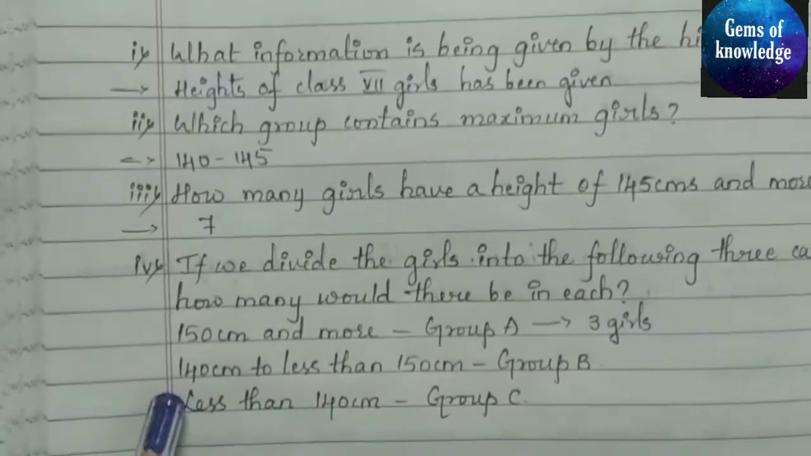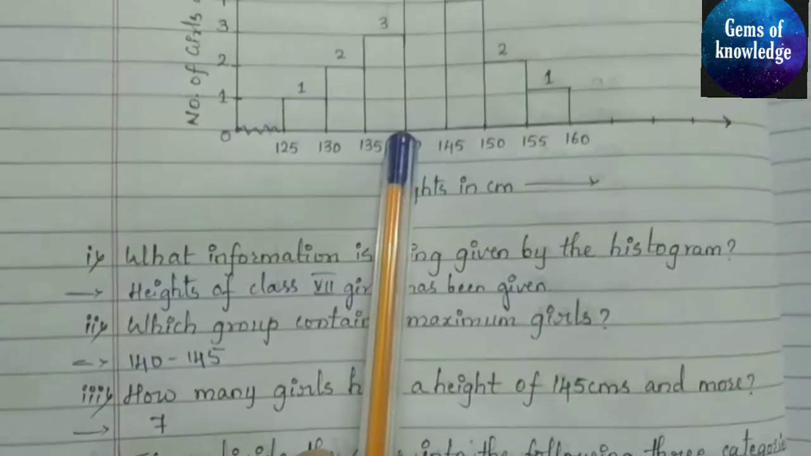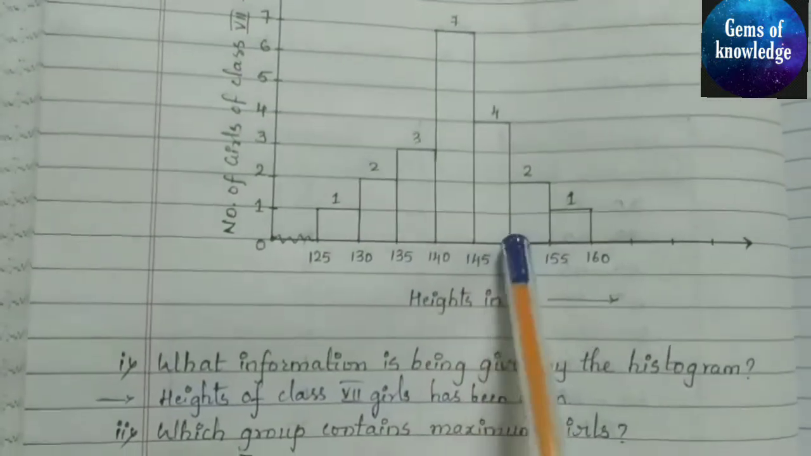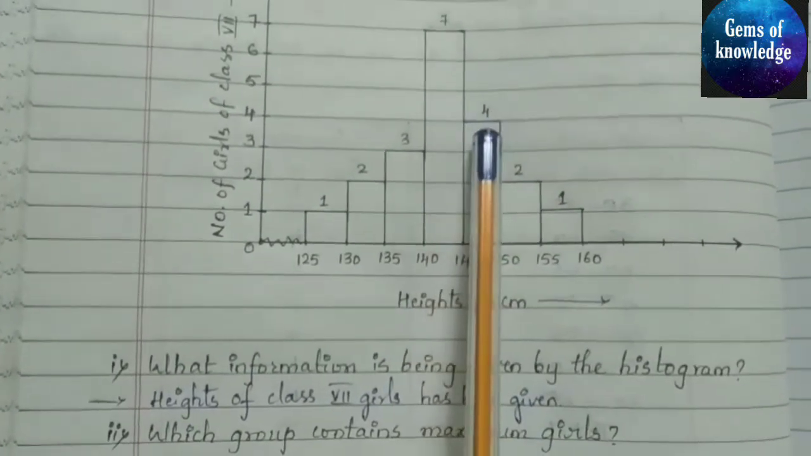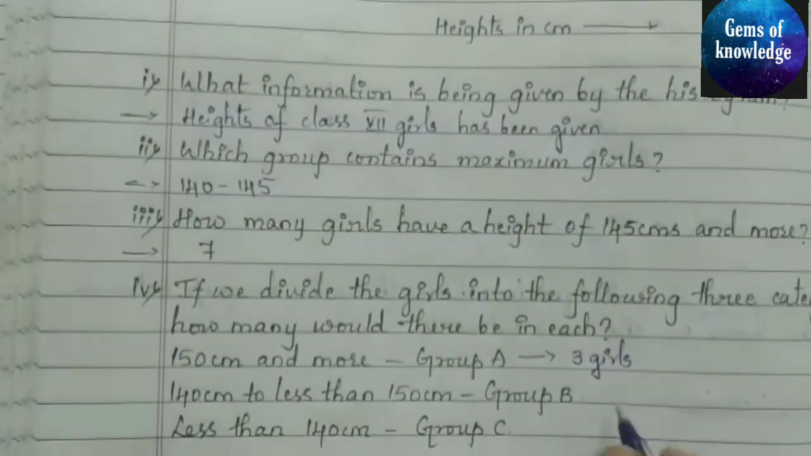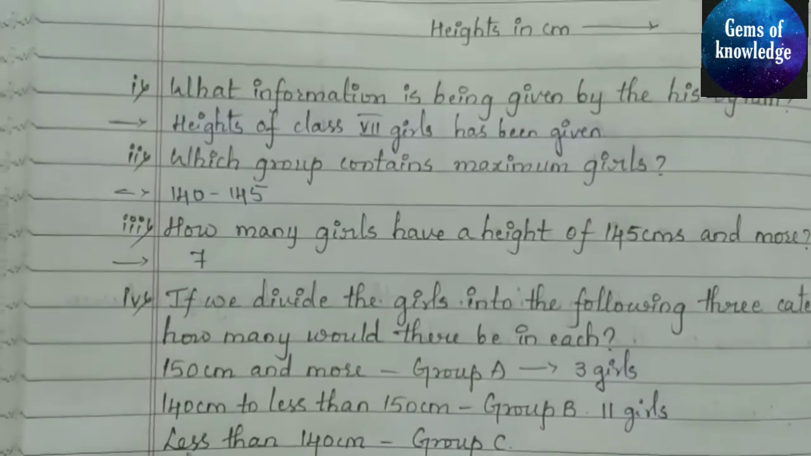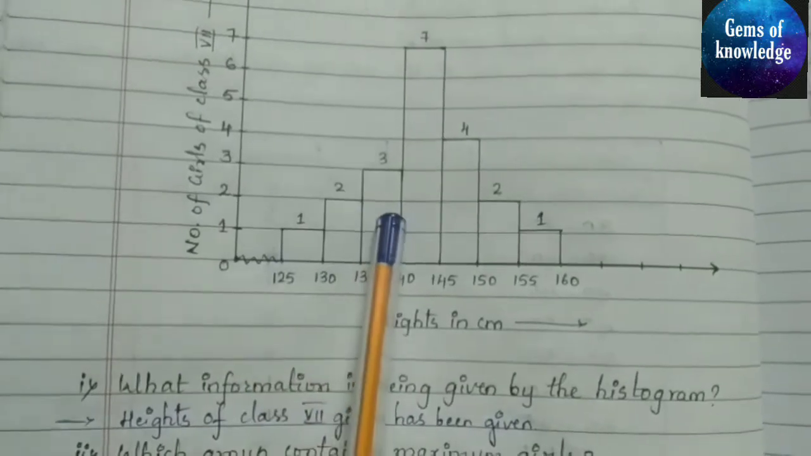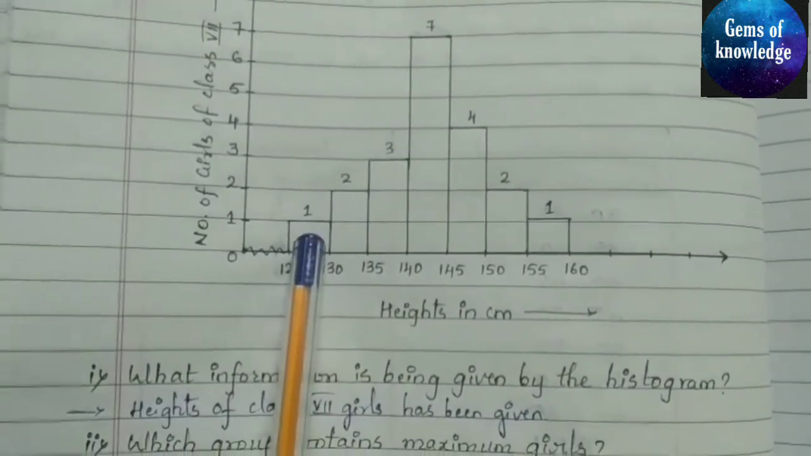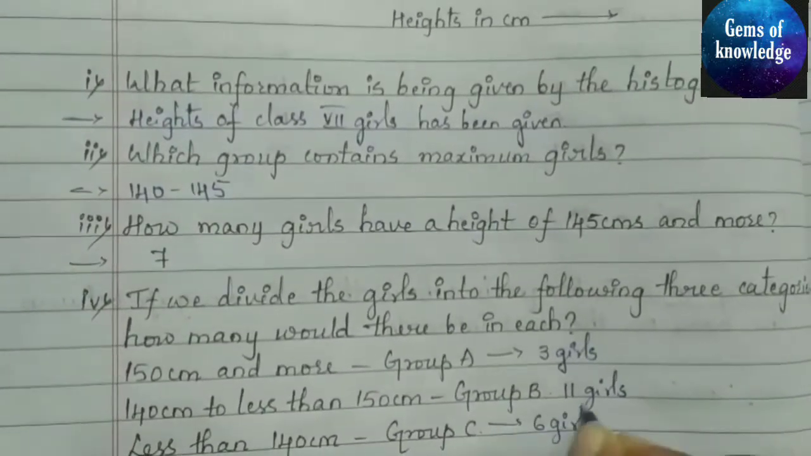Next, 140 centimeter to less than 150 centimeter. Okay, so between this range and this range. So 7 plus 4, that is nothing but 11 girls. So here you can write 11 girls. Next, less than 140 centimeter, that is group C. Less than 140 centimeter means from this point you have to see the lesser numbers. So 3 plus 2 is 5, 5 plus 1 is 6. Okay, so here we will get 6 girls.